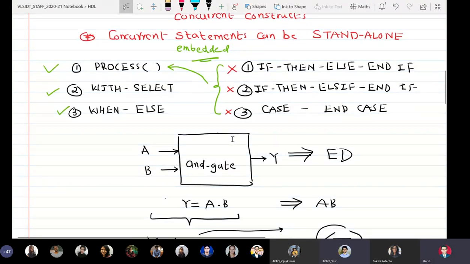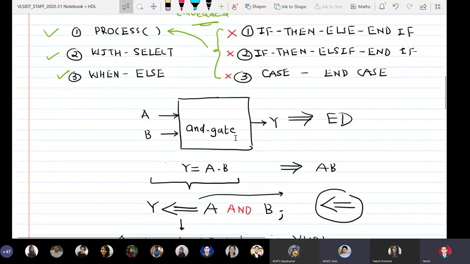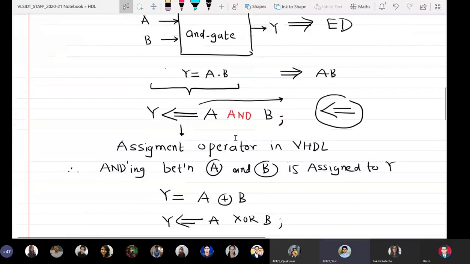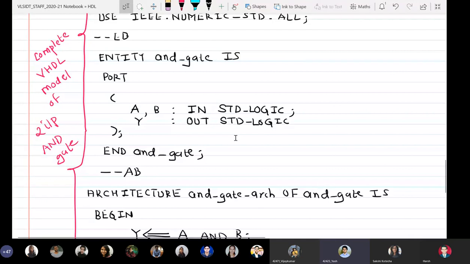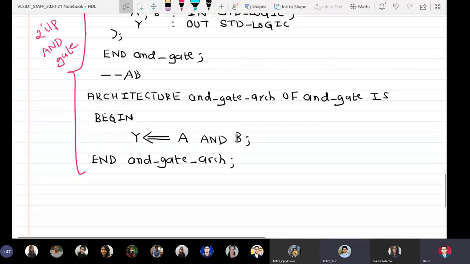Hello, sir. Yeah. Sir, like in entity declaration, we just write end. Can the same thing be written in architecture also? Like just end. No. I have to check this in the tool that if I do not give the architecture name after end architecture, does it accept or not? Okay, and as the versions of VHDL have evolved, they have become a little more liberal to the programmer. So we'll have to check it out. So many things I do not know because I have not tried out.